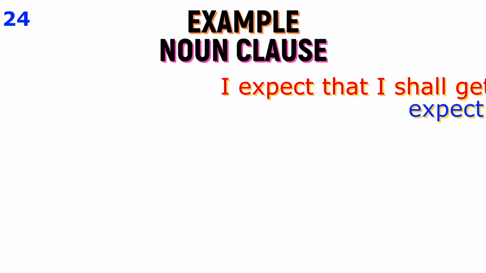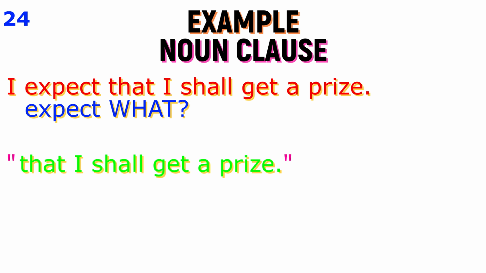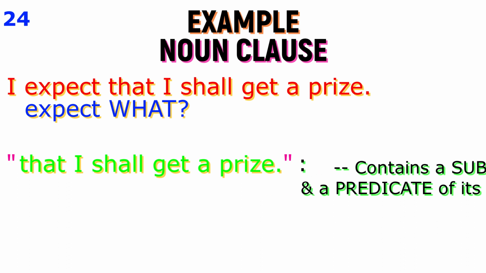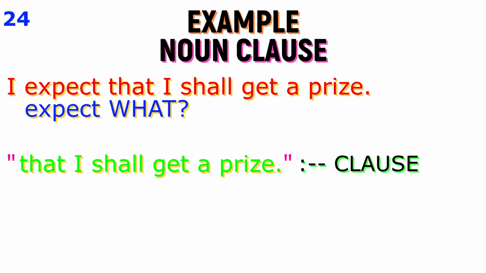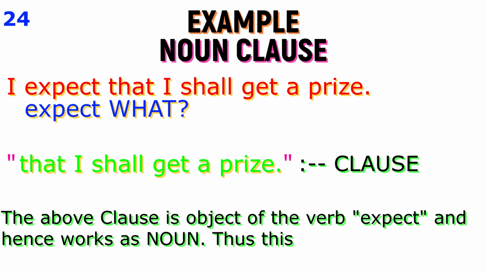The second group of words, that I shall get a prize, contains a subject and a predicate of its own. It is therefore a clause. This clause is the object of the verb expect and so does the work of a noun.